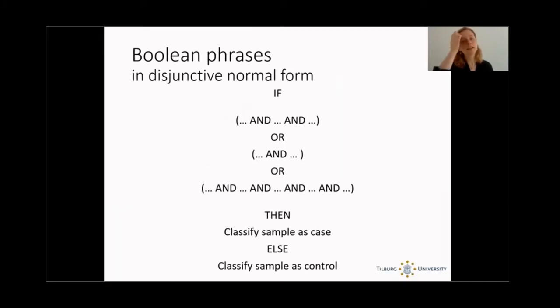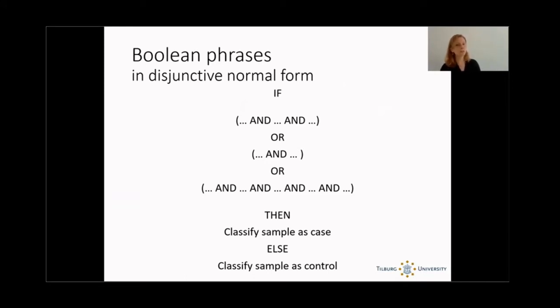And in particular, we're going to look at a specific type of input-output relationship, namely Boolean phrases in disjunctive normal form. And they look as follows. If a sample satisfies all of the first set of characteristics, or they satisfy all of the second set of characteristics, or they satisfy all of the third set of characteristics, then the sample is classified as a case, and else it is classified as a control.